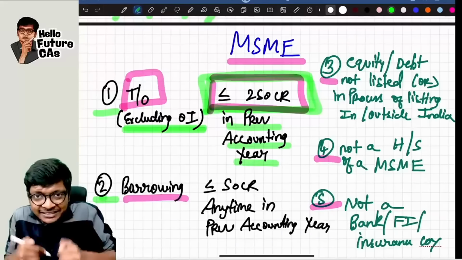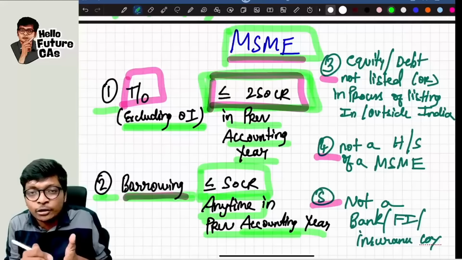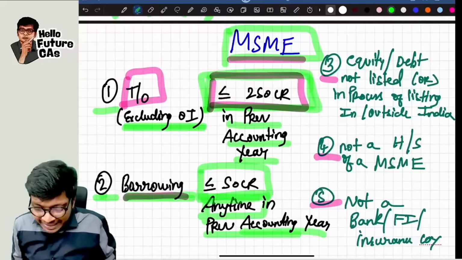Next, similarly, borrowings. Borrowing should be less than or equal to 50 crores. Here the catch is not as on 31st March or as on 31st December, end of the year, but any time in the previous accounting year. In law also, we would have seen this many times. Whenever borrowing comes, it's not as on the last day of the accounting year or financial year. Here it is any time during the year. It should not cross 50 crores. It should be less than or equal to 50 crores in the previous accounting year.